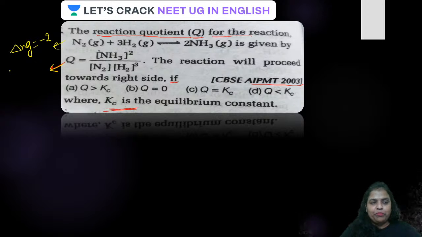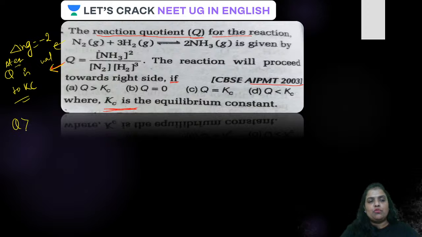At equilibrium, Q is always equal to Kc. But for the progress of the reaction towards the right side, Q must be greater than Kc. Why?